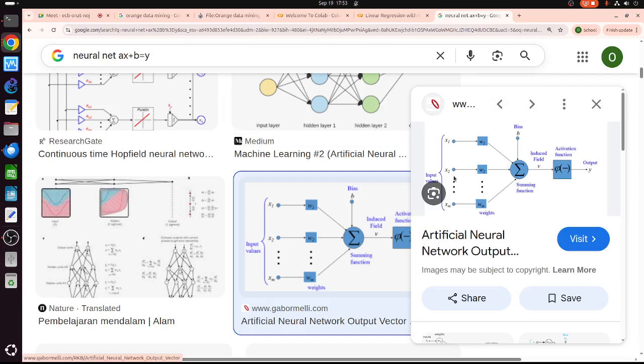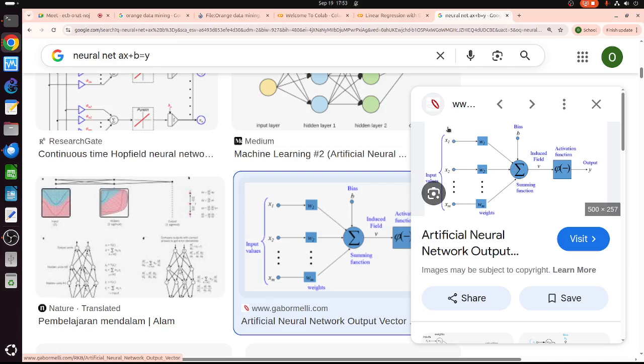Figure here. So basically, if we have one neuron here, it will collect the input from many inputs. This is input number 1, 2, 3, and so on until input N. So this is X1, X2, X3, and so on. And this is W1, W2, W3, and so on, Wn. So basically, X1 multiplied by W1 goes to the neuron. X2 multiplied by W2 goes to the neuron, and so on.